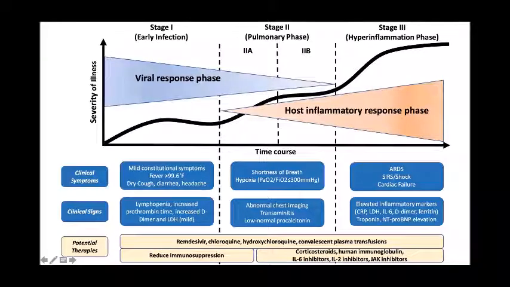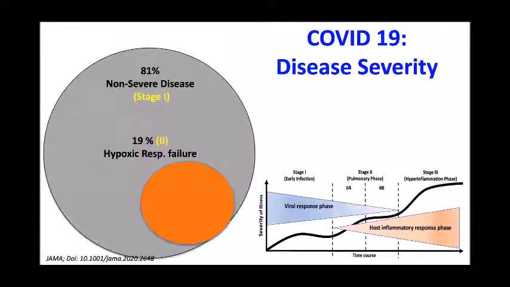So this disease has a viral phase response followed by a host inflammatory phase response. This is the start of the host inflammatory phase, which is associated with all the symptoms, shortness of breath, and this is the time when the chest imaging abnormalities in the chest X-ray and CT scan are positive, and this is the time we can also do the ultrasound to find out whether there is a finding related to COVID-19 or not. As for severity, 80% have non-severe disease and 20% have severe disease, from which 5% require ICU care.